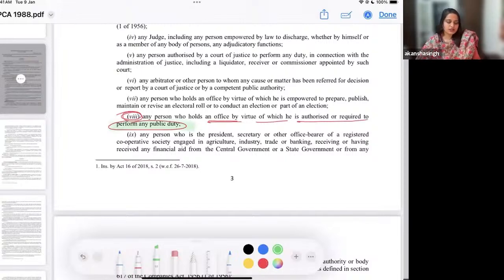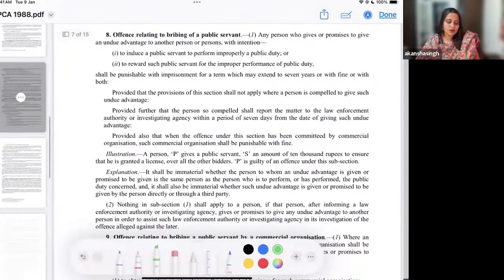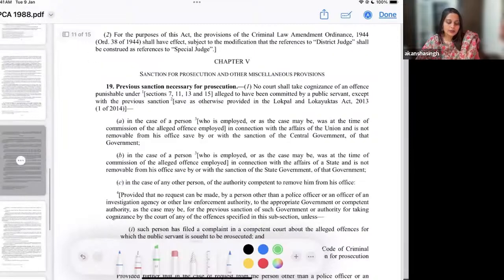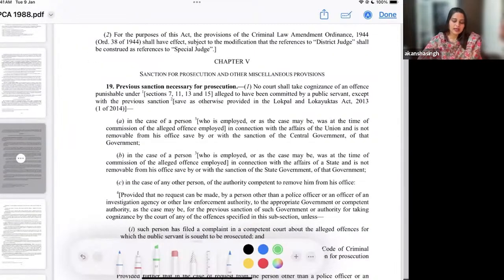Then the next question raised before the court was with respect to how we really prosecute them. So I have now taken you to Section 19 of the Prevention of Corruption Act, which says previous sanction necessary for prosecution. So you require a previous sanction from the category of authorities mentioned in Section 19 if you want to prosecute any of these public servants.